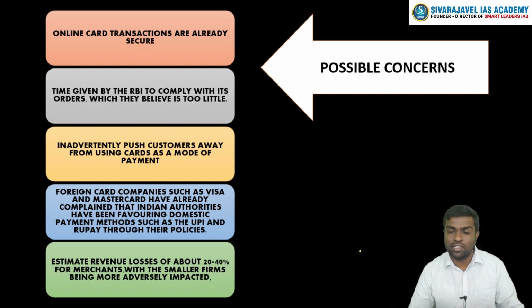Now, coming to certain concerns that these players and stakeholders have raised about this particular process of tokenization. They say that there is an unnecessary hassle that is being put on both the e-commerce websites as well as on the customers. For example, to tokenize your card, you have to give your assent. You have to authorize this particular tokenization process. So you need to give your OTP, you need to give your consent for your card to be tokenized.